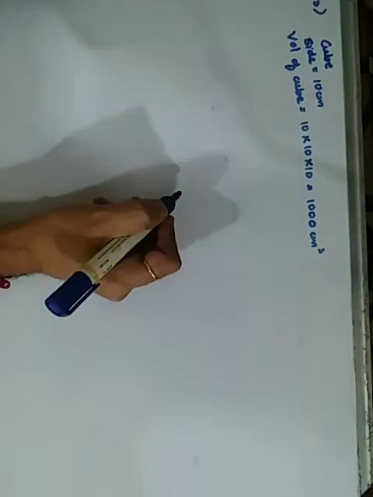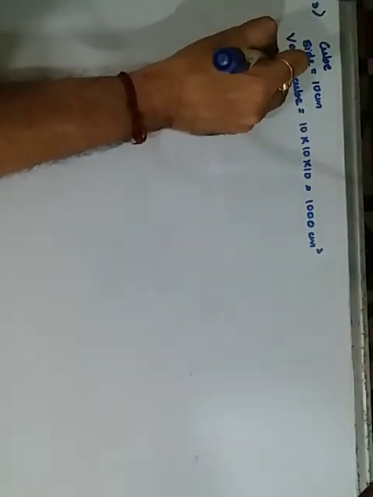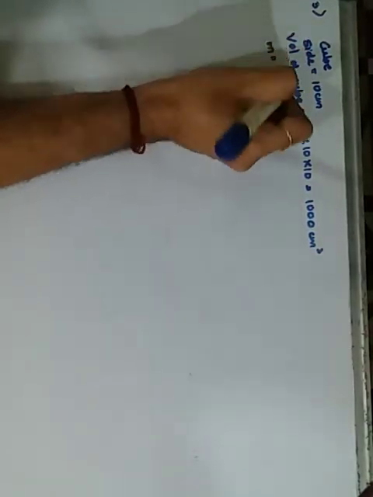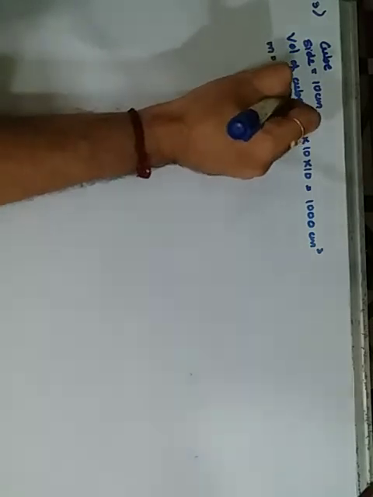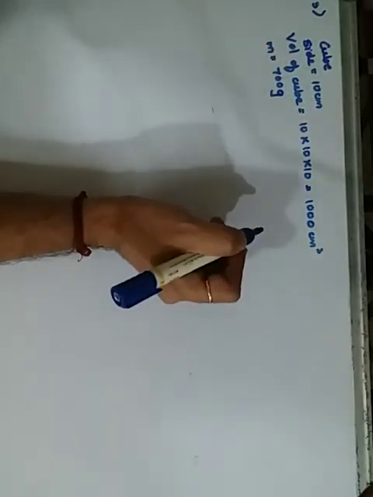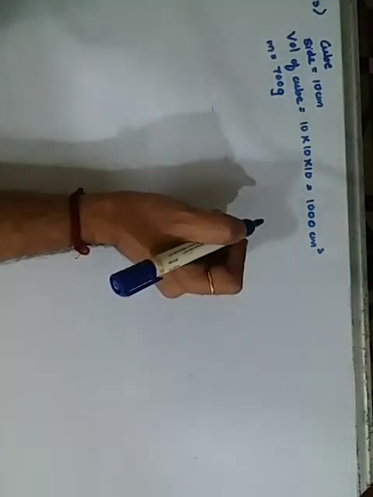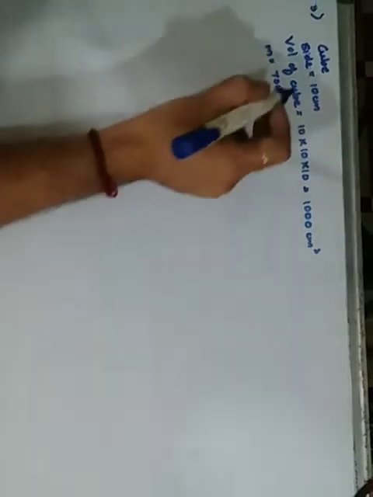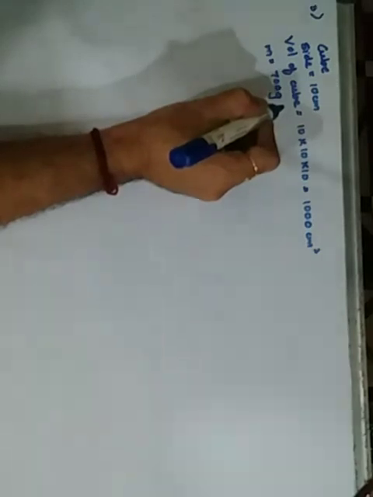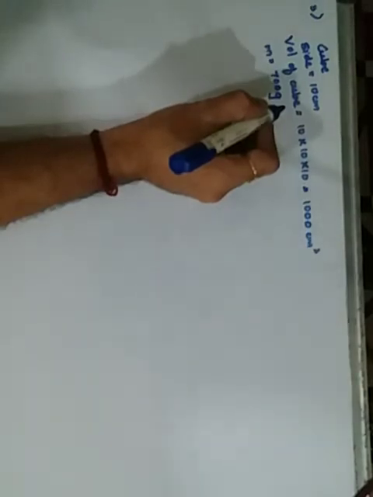Now its mass is 700 grams. Let it be in grams. So mass is given to us. Now small v, what part of it remains above the water surface while floating vertically on the water surface?